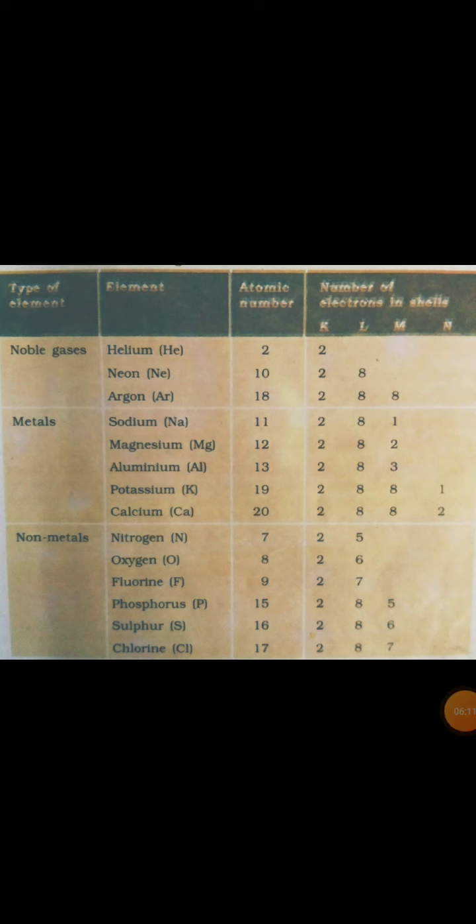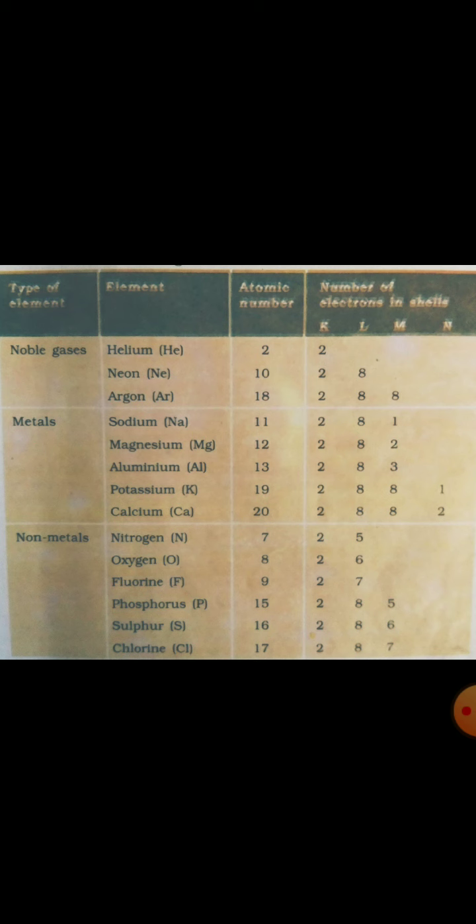Here you need to note that helium, neon, argon, these all are noble gases. We have learned that they have completely filled valence shells. What does that mean? You can see, for example, helium, neon, argon. They have completely filled shells. Let us see the example of helium. Helium has 2 electrons. That will be filled in the first shell, and in the first shell, maximum 2 electrons can be filled. So it is a completely filled shell.